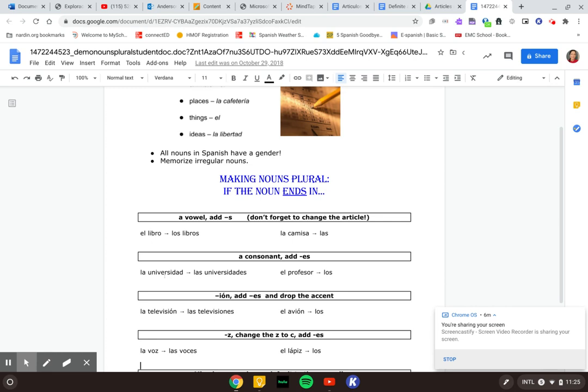la universidad. So this is when a word ends in a consonant, we will add ES. So if it ends in a vowel, we add S. If it ends in a consonant, we add ES. So we have la universidad becomes las universidades, the ES. For el profesor, what would it become for the plural?